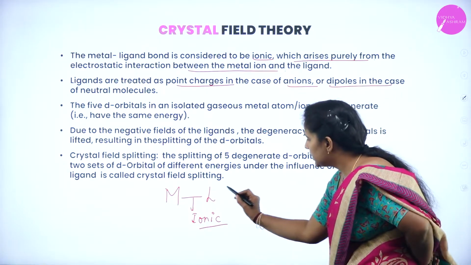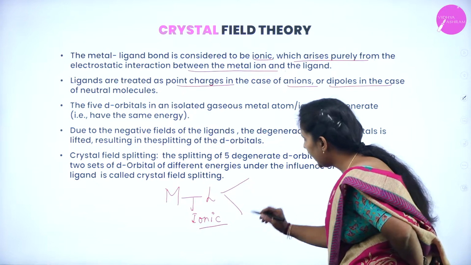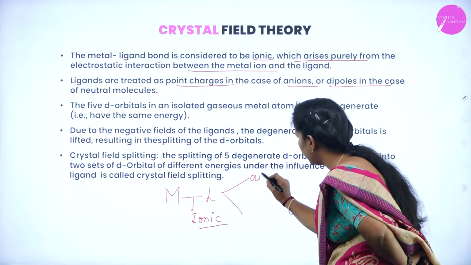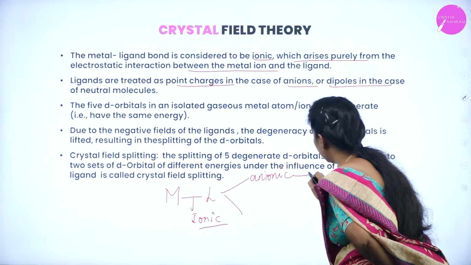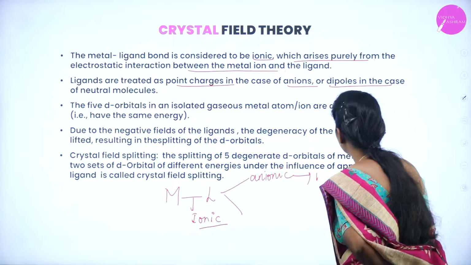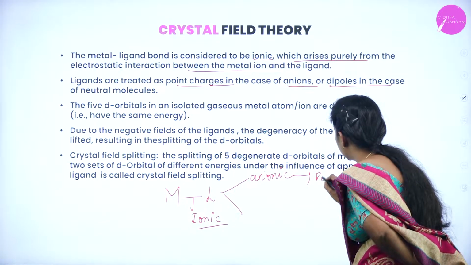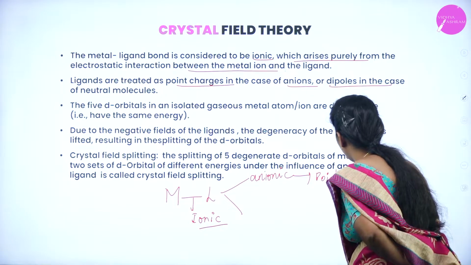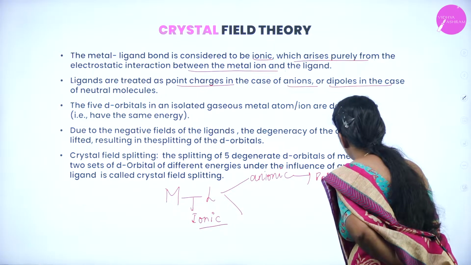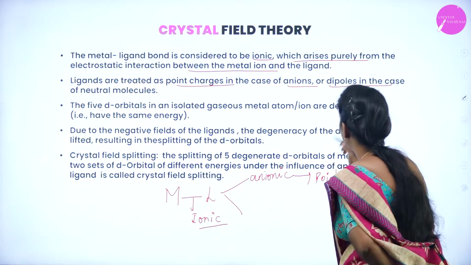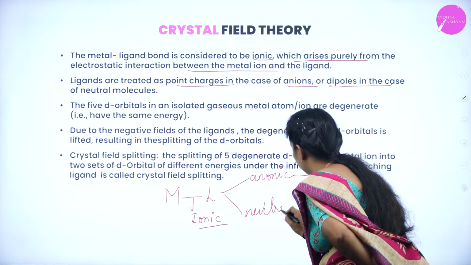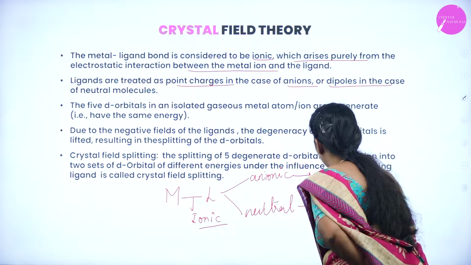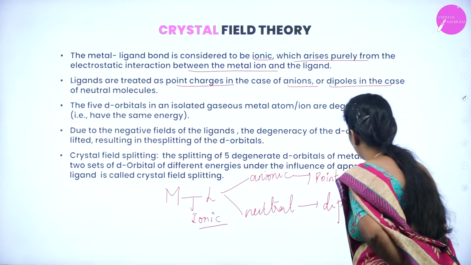Okay. Next, ligands are treated as point charges in the case of anions and dipoles in the case of neutral molecules. Suppose the ligand is anionic in nature, we consider it as a point charge. If it is neutral, we call it a dipole.